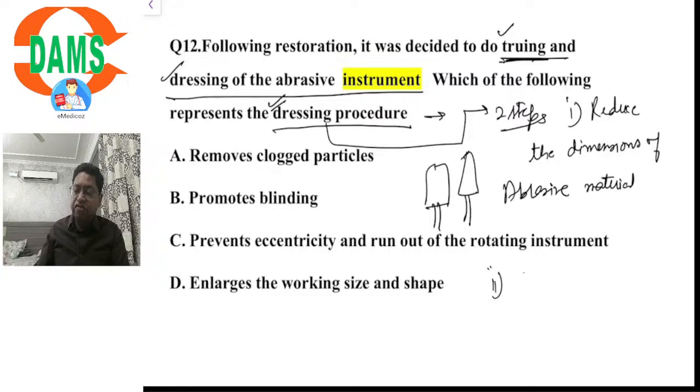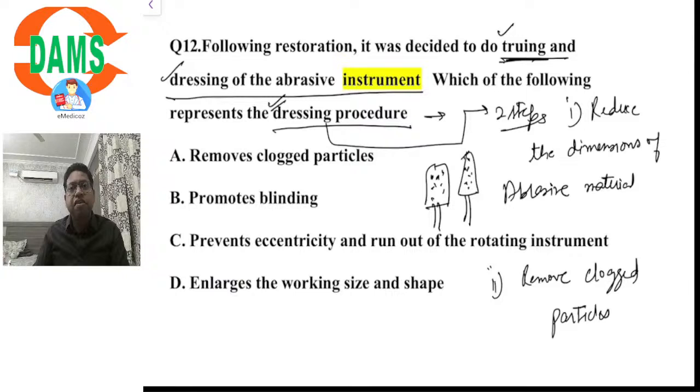And second is to remove clogged particles. They are coarse materials, so whenever we use them to finish and polish, the spaces between the pores are clogged with the material that we are finishing and polishing, or debris is generated that clogs the pores and makes it less efficient. So dressing achieves two functions. Firstly, it reduces the dimension, size and shape. And secondly, it unclogs the spaces between the abrasive particles.